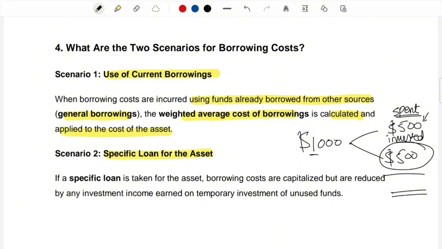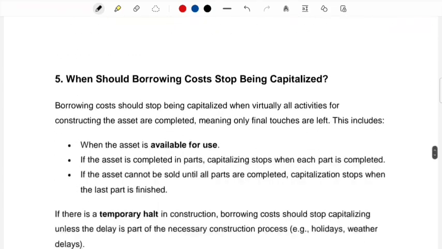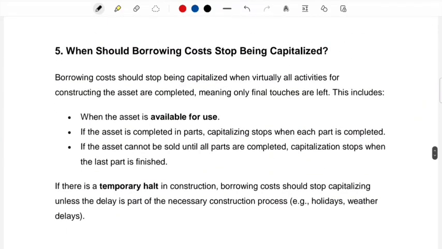Essentially the total interest cost will be paid on 1,000, right, because you've borrowed 1,000, but you have also put 500 into investment, right? So you will take the net amount, and that is the amount which you will be capitalizing. Is that clear? I hope that is clear. But once you do the calculations, it will make everything clear for you, so don't worry. But just keep in mind that you will have general borrowings and you have a specific loan which you take out. Okay, now when should borrowing cost stop being capitalized?